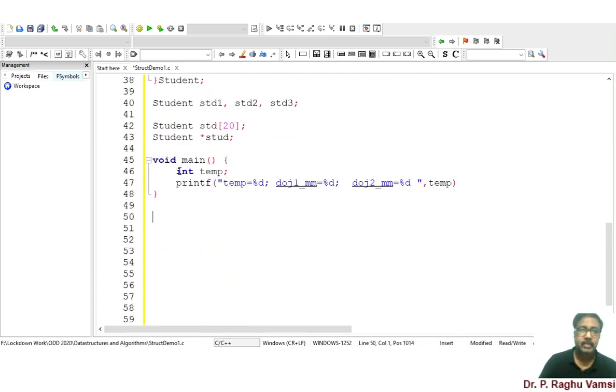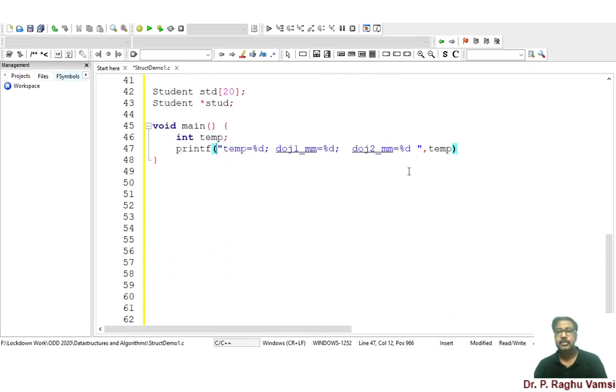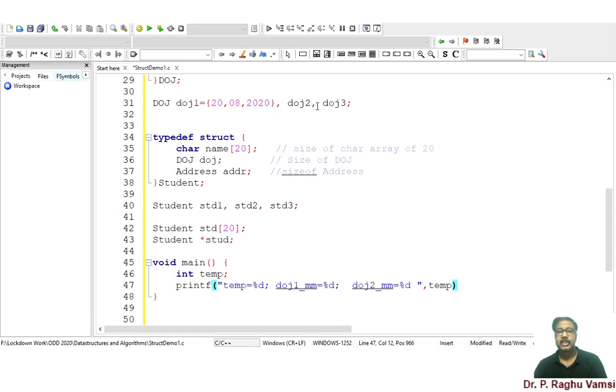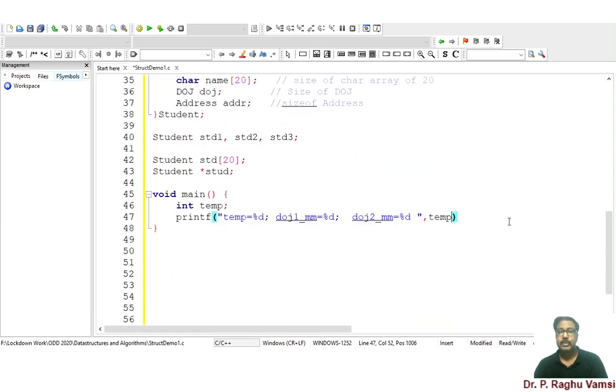So here I have defined a main method in which int temp, which is a temporary variable, I have not initialized, I just declared the variable. Now printf temp %d, so this value has to be printed here. DOJ1, that is 20, has to be printed. Next one is DOJ2. I have not initialized the DOJ2 variable. So anyhow temp will be directly placed here.